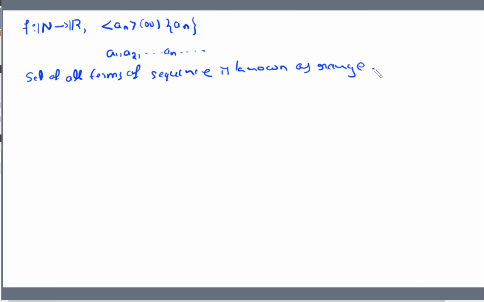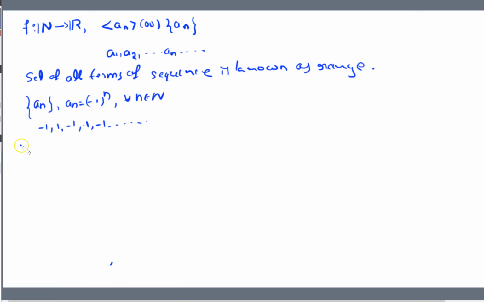For example, I will consider one sequence a_n, where a_n is equal to minus 1 to the power n for all natural numbers n. Now the terms of this sequence are, putting n equal to 1, minus 1, plus 1, minus 1, plus 1, plus 1, minus 1, and so on.